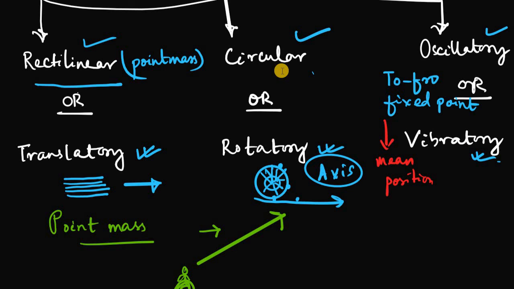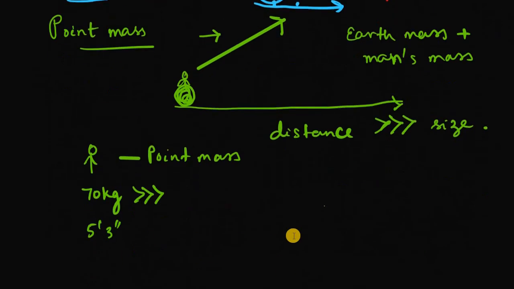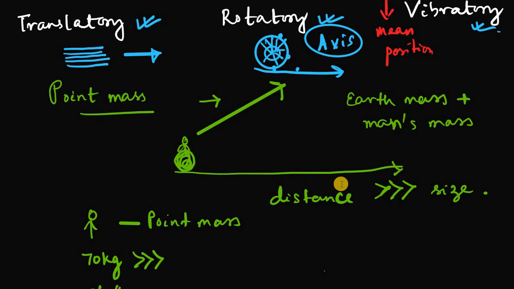Now if we think about why we are taking the point mass into account, if we add the earth's mass in a problem with the man's mass, it will be very complicated, isn't it? We will take account of the earth's mass, then the man's mass also.